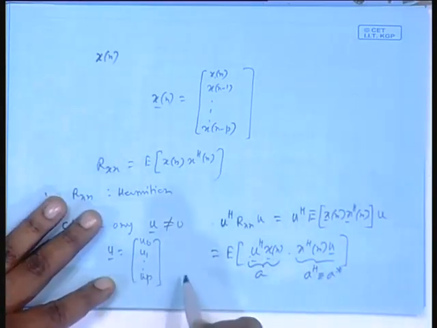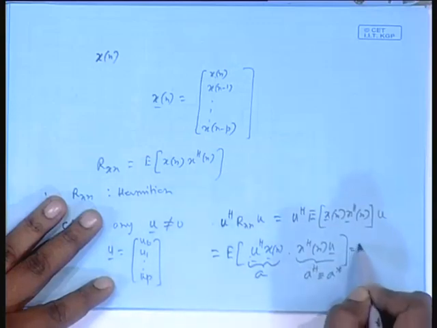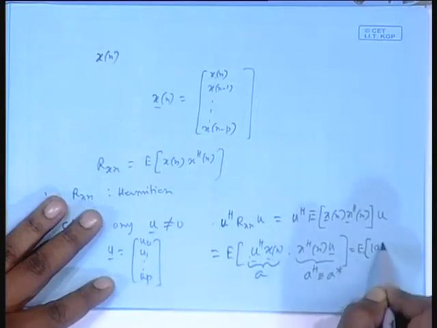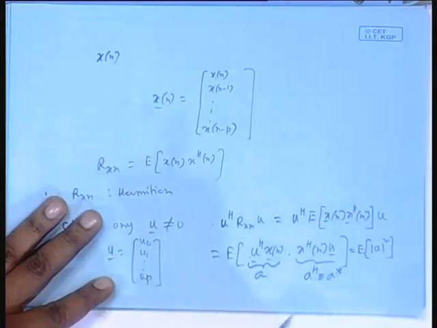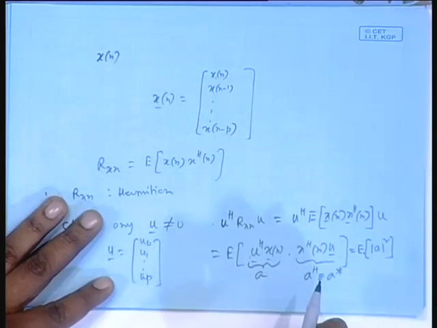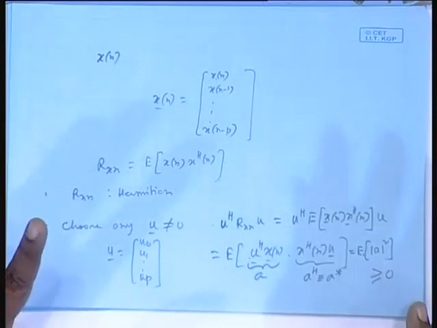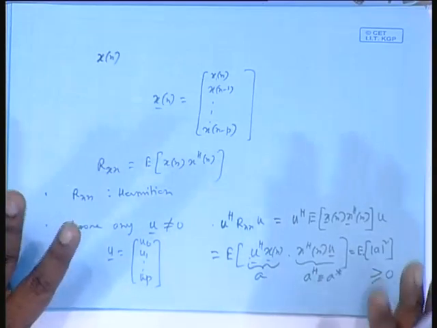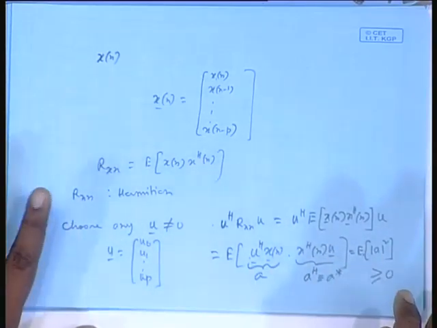So this quantity is real, because it is mod A squared, a non-negative quantity. The expected value of mod A squared can never be negative. So this is always greater than or equal to 0, always. So positive semi-definite, or non-negative definite, is always true.